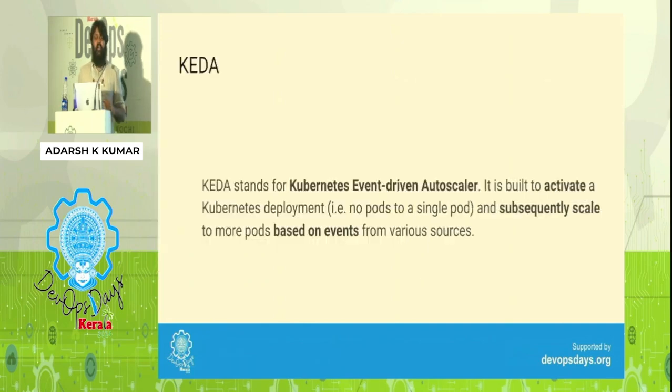That is where KEDA comes into play. It's basically Kubernetes event-driven autoscaling. And one important, exciting thing to know about KEDA is that it supports scaling to 0 pods, which HPA doesn't support. Let's say you are doing some PDF processing.